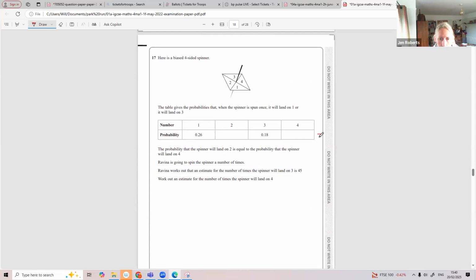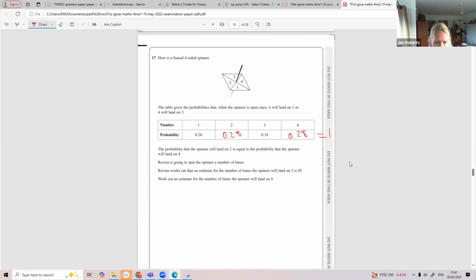We know these probabilities add up to 1, right? So what's 1 take away 0.26, take away 0.18. It is 0.56. We just halve that because we know these probabilities are the same. 0.28, 0.28.